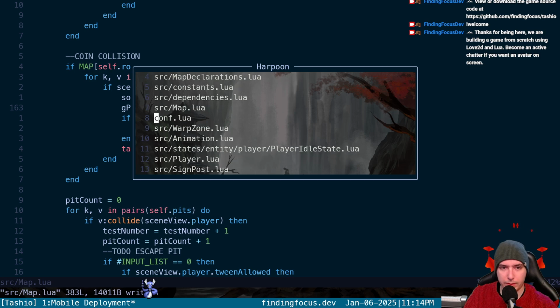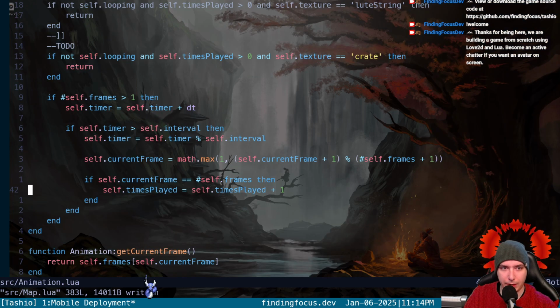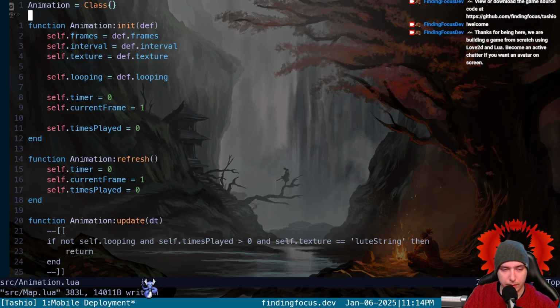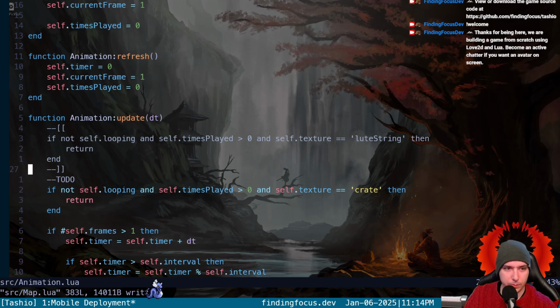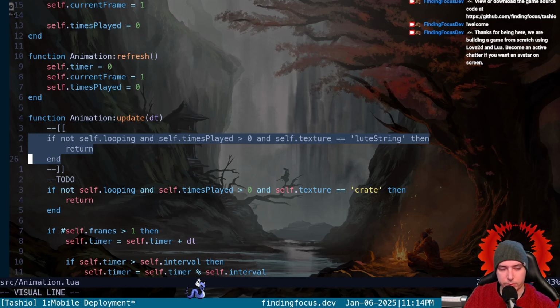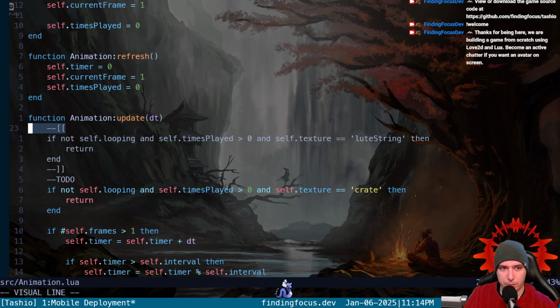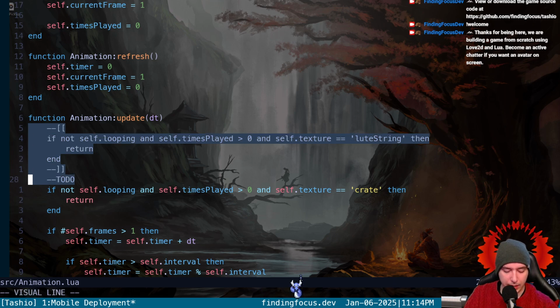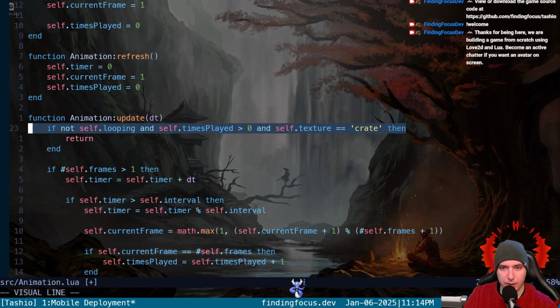So I think I did some digging and I found the issue with the loot, which was we used to be breaking out of this animation update if we're not looping and our times played's greater than 0.